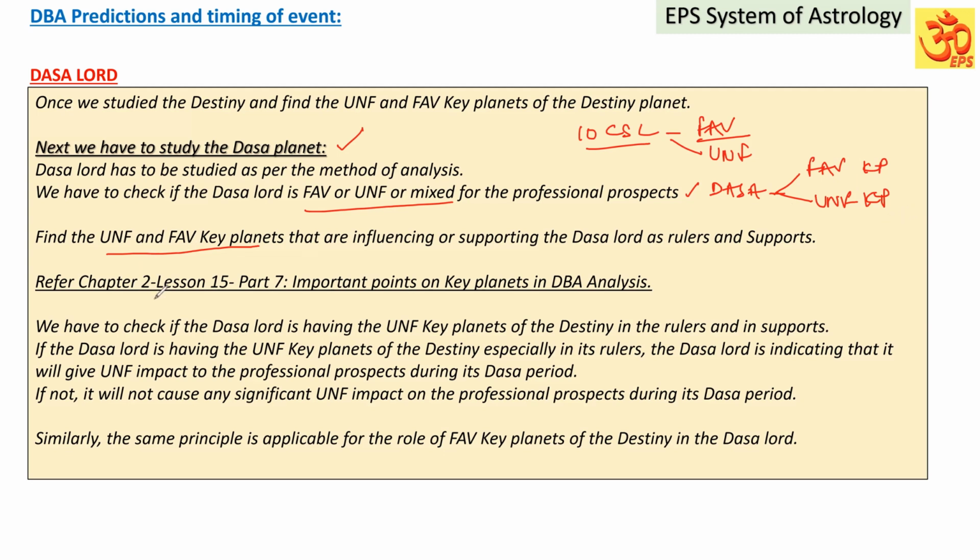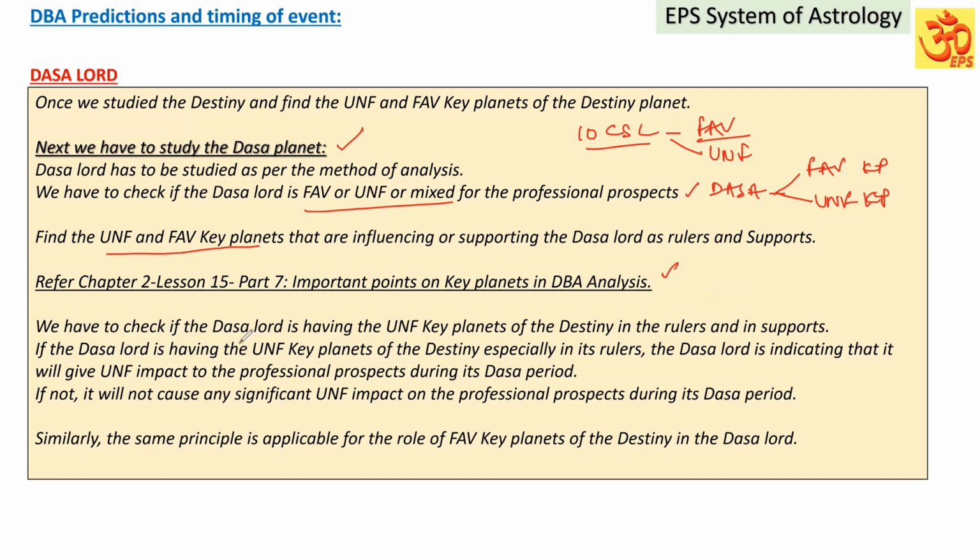So refer chapter number 2, lesson number 15, part number 7, important points on key planets in the Dasabugdi Antra analysis. As I said, I have discussed those in detail in chapter number 2. This part number 7 of lesson 15 will be more important. It has some important points on the usage of the key planets in the Dasabugdi Antra analysis. That will be more useful. You can refer to that.